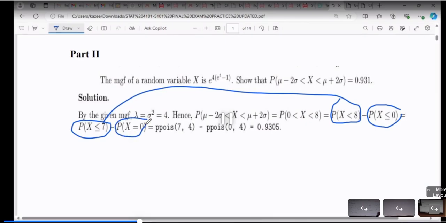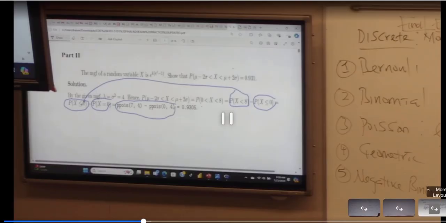Now, since I didn't teach R in this class, you can ignore this part. This is how to use R to do that, but you can ignore that. What you need to do here, I'm actually going to provide tables in the exam. If you want to go manually, if you want to use a table, I'm going to make sure I provide it. If I ask a question on Poisson, there's a Poisson table.